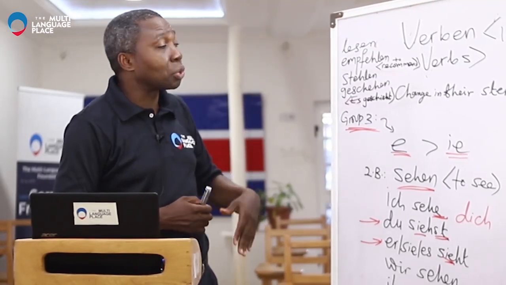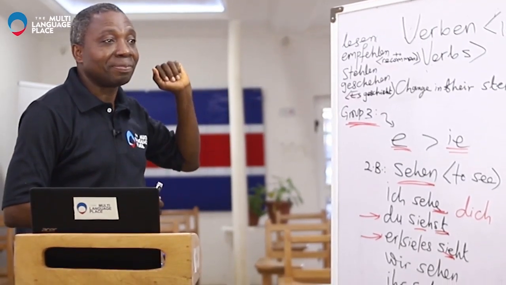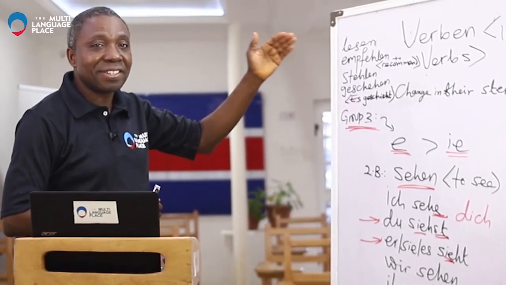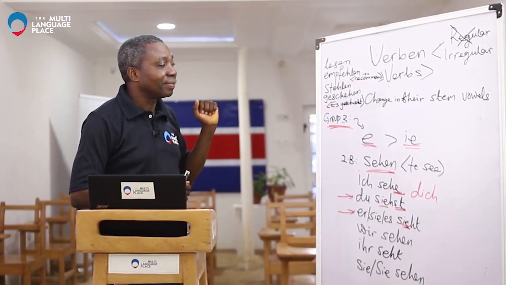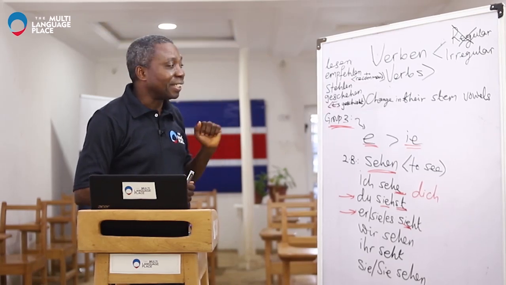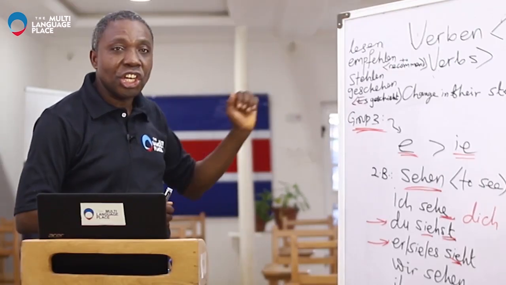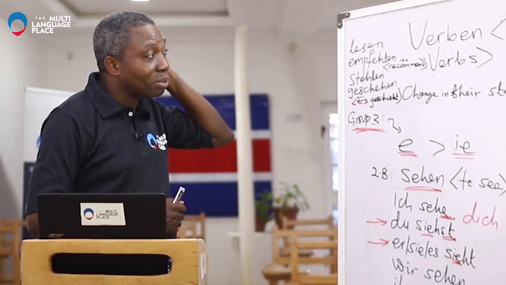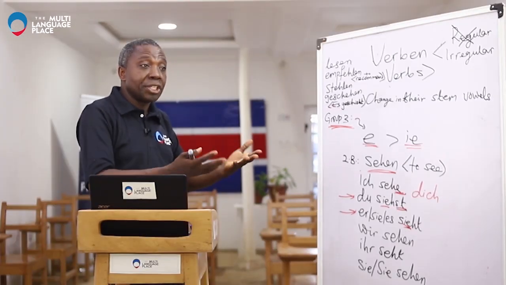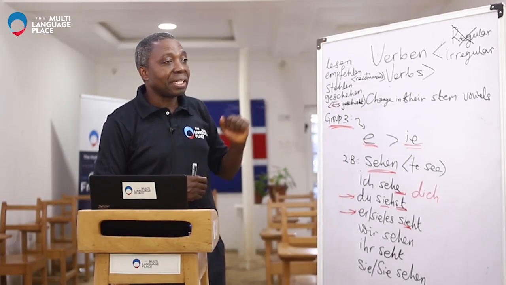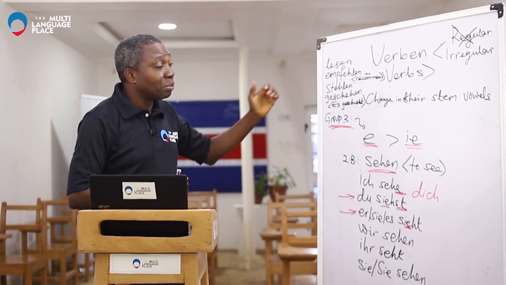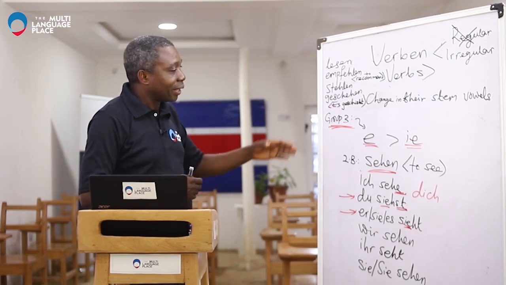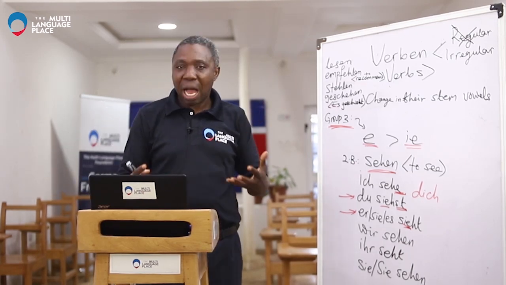So, once again, we go through it. Lesen. Say it after me. Lesen. Empfehlen. Zählen. Geschehen. So the first one, lesen, simply means to read. And empfehlen means to recommend. The next one, zählen, means to count. And then geschehen, to happen.